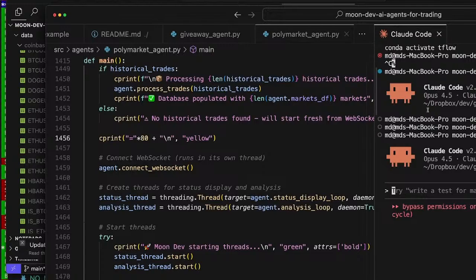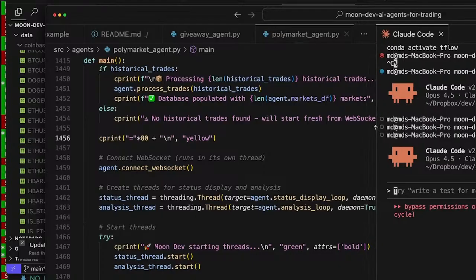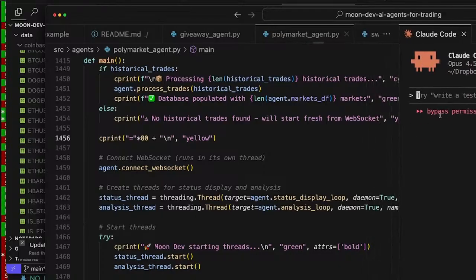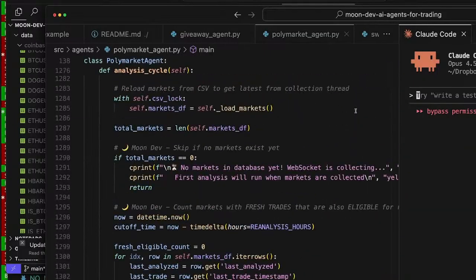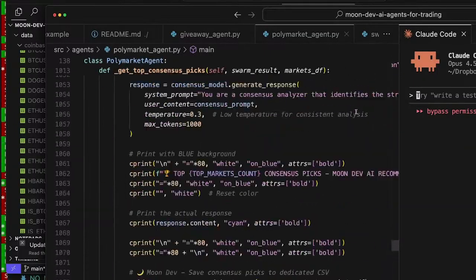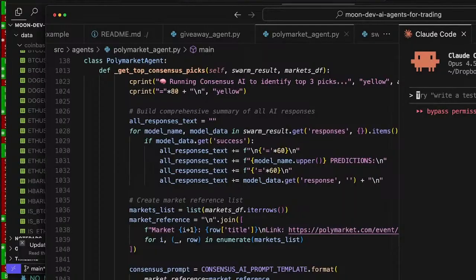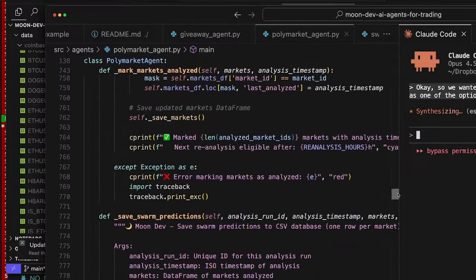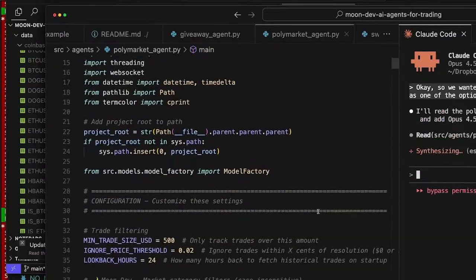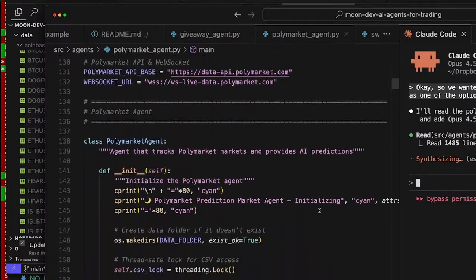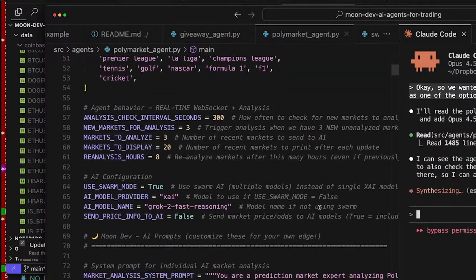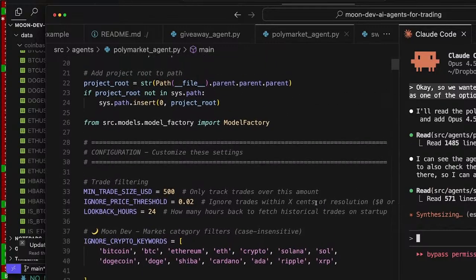Okay, so we wanted to update this Polymarket agent here to have Opus 4.5 as one of the options. So now not just 6, but 7 different AIs. And honestly, I can do this simply. I don't know why I rely on AI for everything. It's just almost habit at this point.